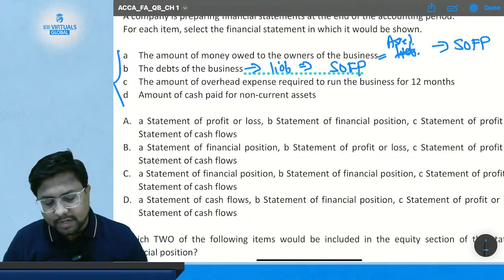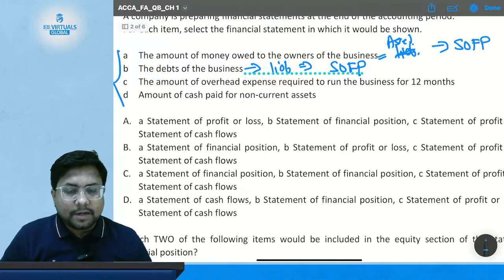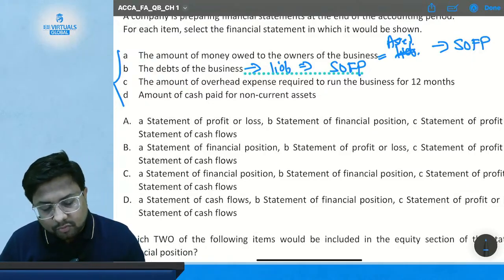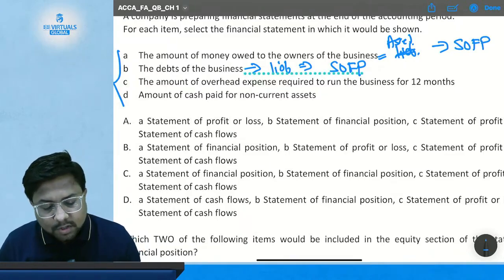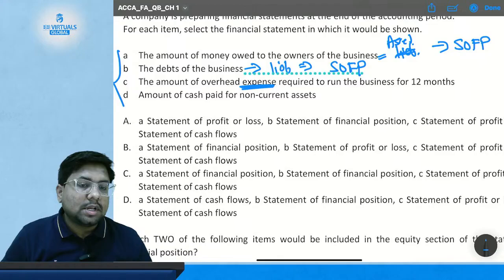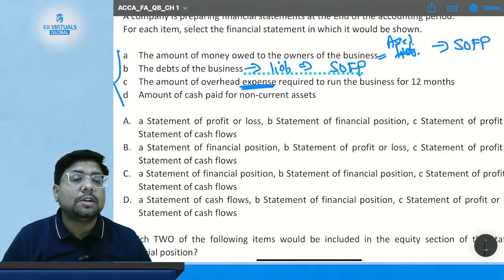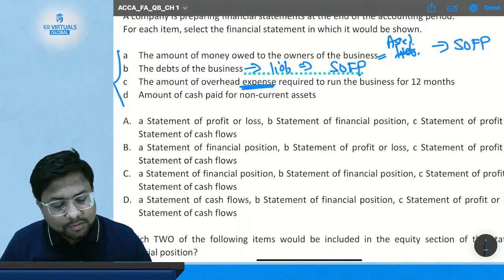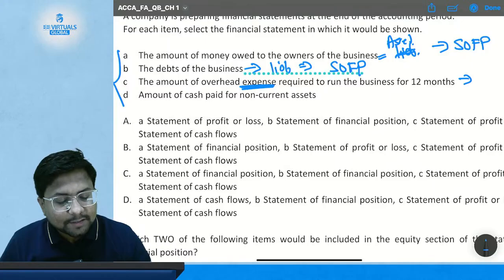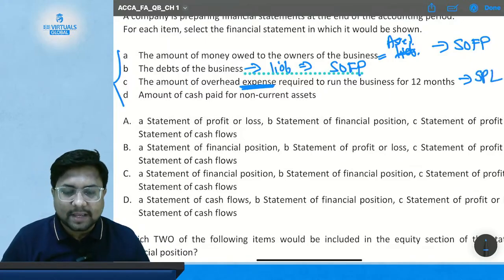Then you have item C, the amount of overhead expenses required to run the business for 12 months. Overhead expenses, where are expenses recorded? In the statement of financial position or in the statement of profit or loss? In the statement of profit or loss, because these are expense items, so it will be recorded in the statement of profit or loss, so SPL.